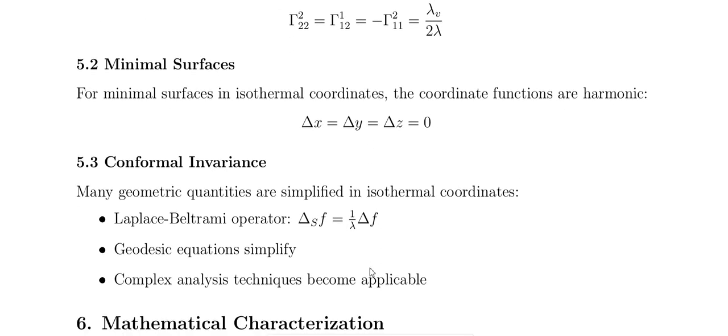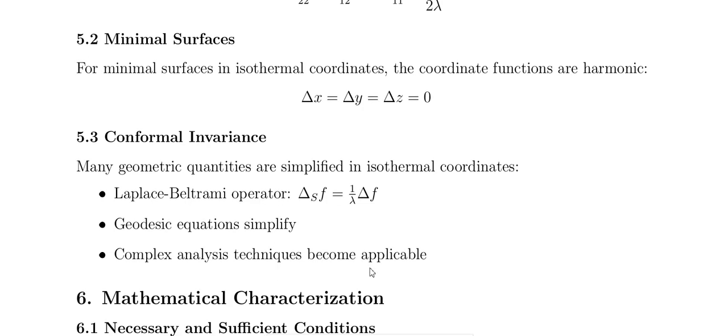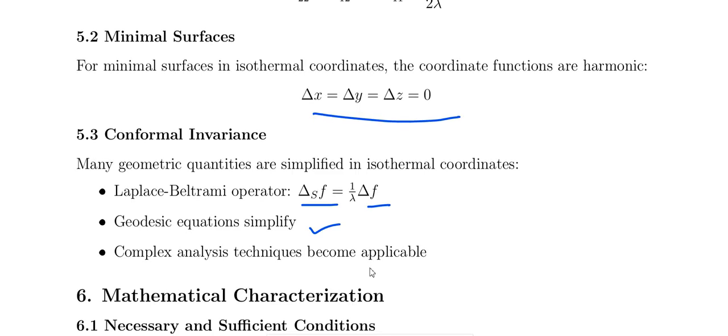And for minimal surfaces, in isothermal coordinates the coordinate functions are harmonic, that is delta x equal to delta y equal to delta z equal to 0. And conformal invariance: many geometric quantities are simplified in isothermal coordinates, that is the Laplace-Beltrami operator delta s f equal to 1 by lambda delta f. The geodesic equation simplifies and complex analysis techniques become applicable. Okay, leave it at this.